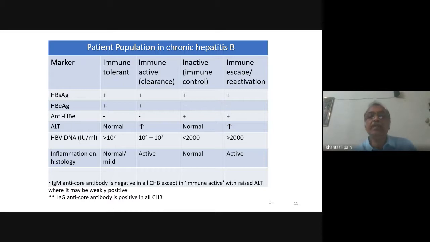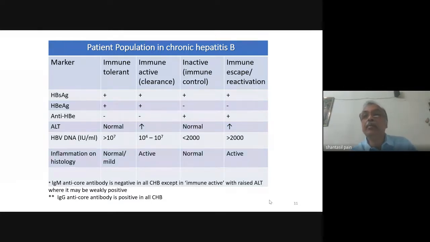Now, in the inactive phase, the E antigen becomes negative and the antibody against hepatitis B E antigen becomes positive. The ALT is normal, the HBV DNA is low, less than 2000 IU per ml, and there is minimal inflammation on liver biopsy. These are usually what we call chronic asymptomatic carriers.